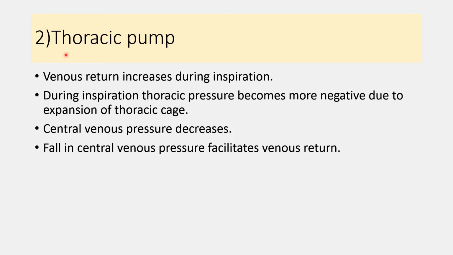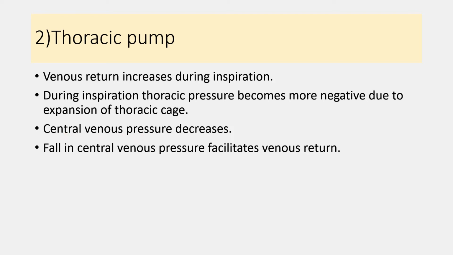Now, as we all know, according to Boyle's law, pressure and volume are inversely related. So whenever the volume of the cavity increases, it decreases the pressure inside it. So because of the expansion of the thorax, the pressure inside the thorax decreases and it also decreases the central venous pressure.